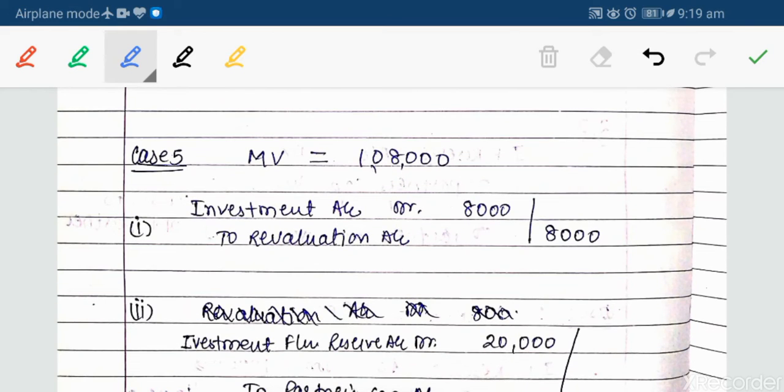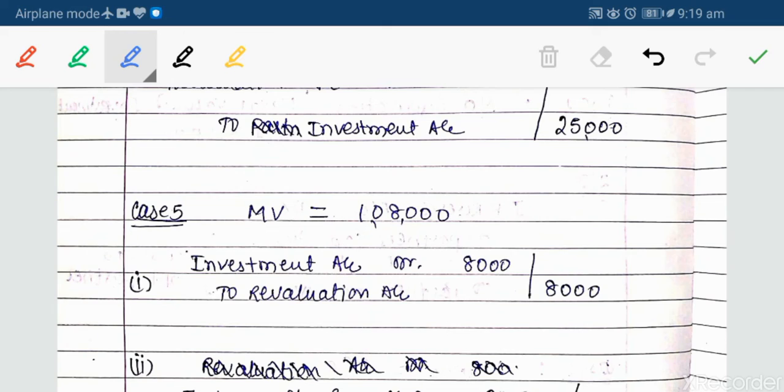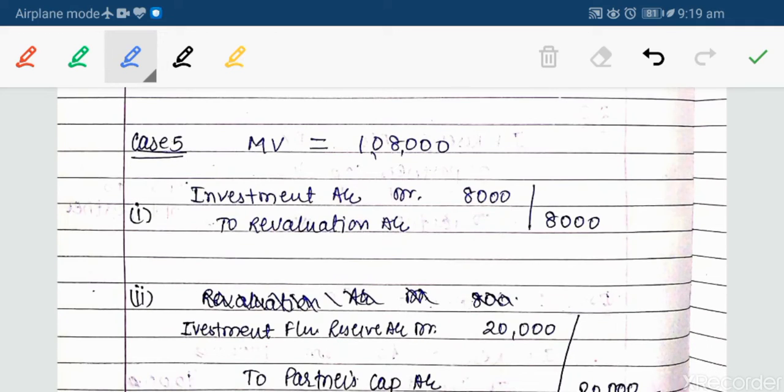Next and the last case is market value is 1,08,000. Now market value is greater than book value. In this case we are having profit. So what we will do? We will do investment account debit to revaluation account, the extra amount, that is 8,000 rupees, that will be transferred